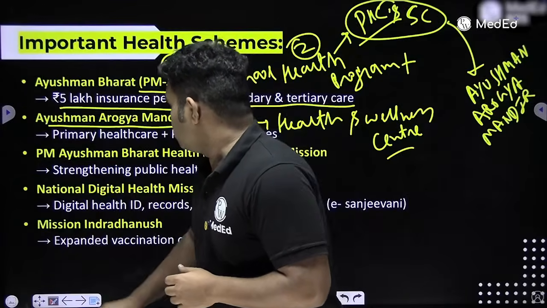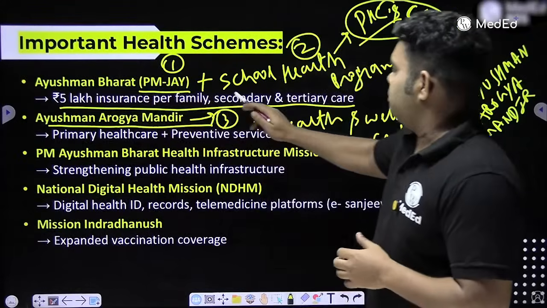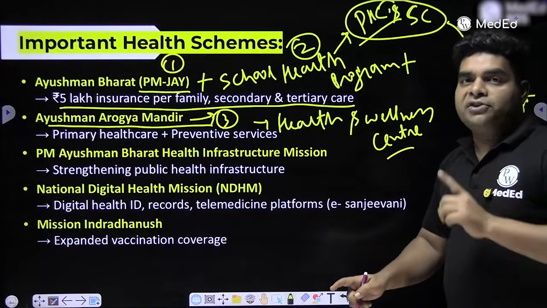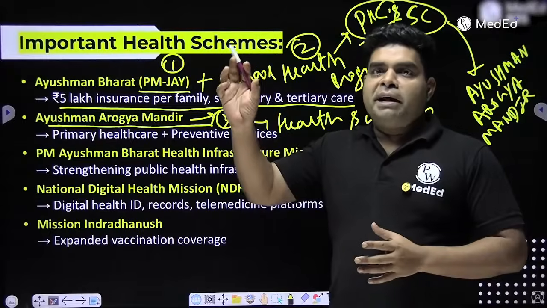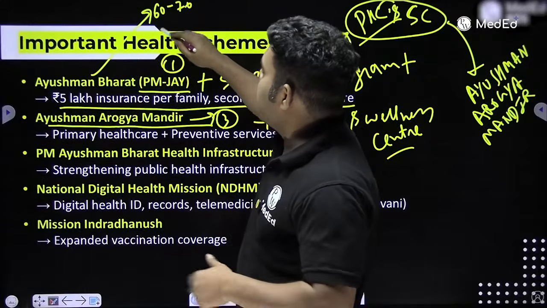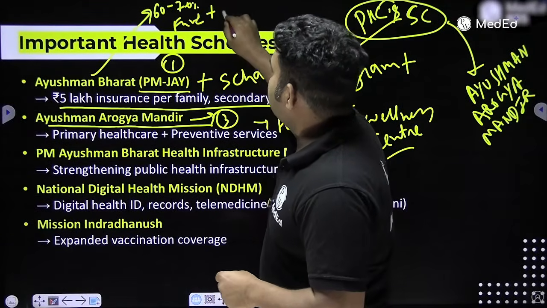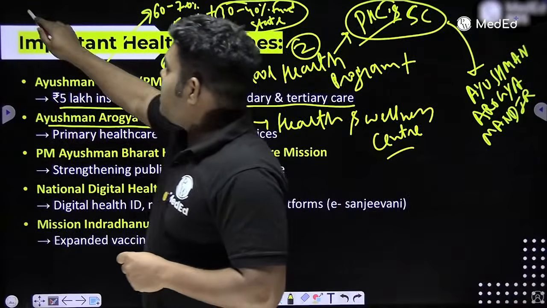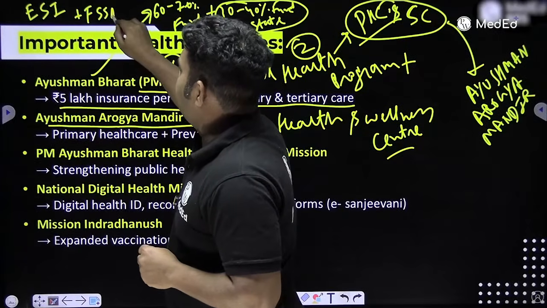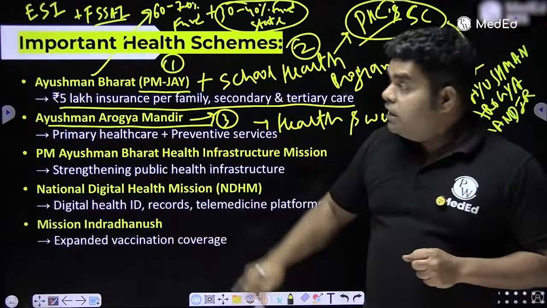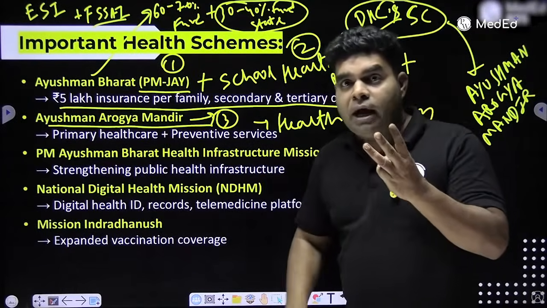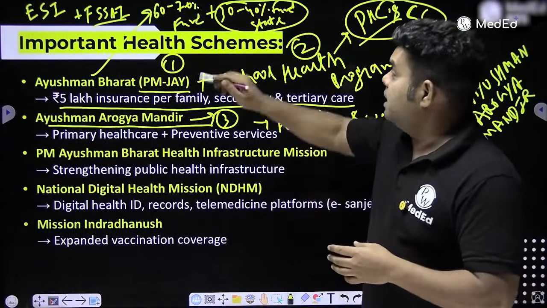Other than this Ayushman Bharat program, which has these components, one more question came here: is Ayushman Bharat centrally sponsored or state sponsored? Many students think Ayushman Bharat is only funded by BJP. No, Ayushman Bharat has 60 to 70% funds coming from the center, and the remaining 30 to 40% from the state. Similarly, the ESI scheme, which is for factory workers, and the Food Safety Standards Authority of India, which looks over food adulteration, these 2 are also funded by center plus state. So in 3 programs, ESI, FSSAI and Ayushman Bharat, center and state both give funds.